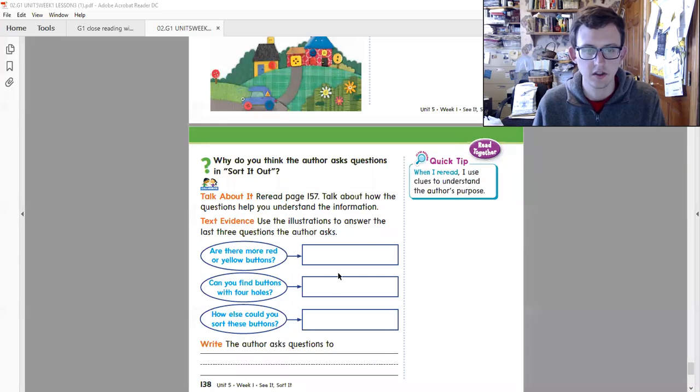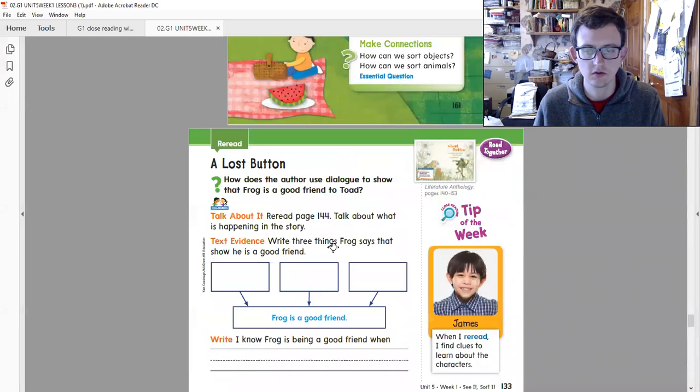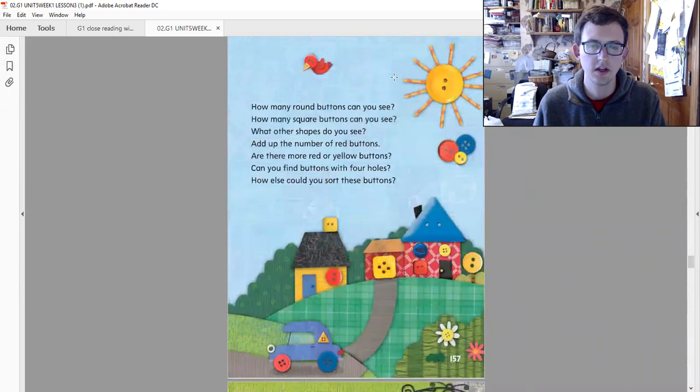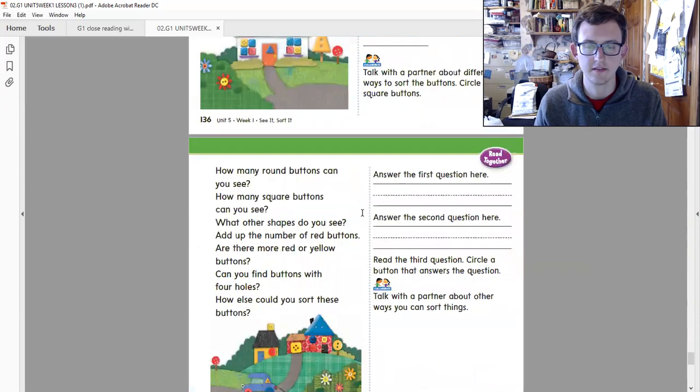Okay, so let's go to 157. So the author asks questions to teach us different ways that we can sort buttons, right? Instead of telling us you can sort buttons by shape, round and square, or colors, or holes, the author asks us these questions so that we can think for ourselves about ways we can sort the buttons, right? So now let's go to the first question here.